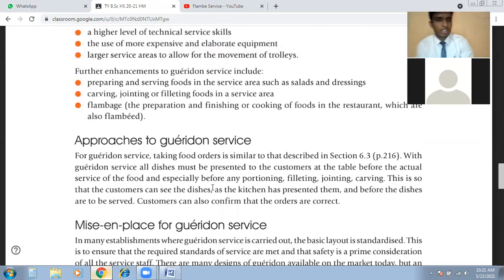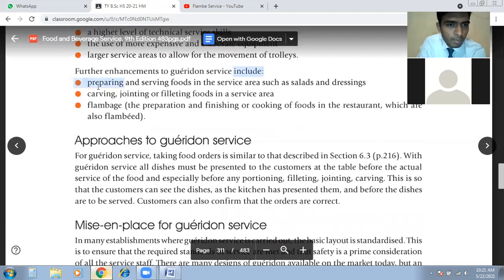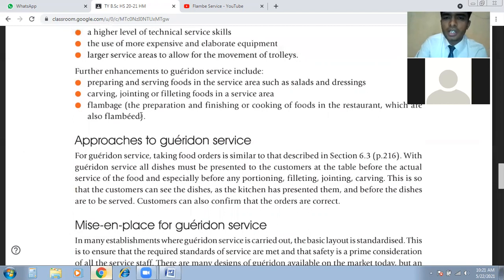Flambe, just now I have shown you a video. So these are three parts actually of what we are doing in the Gueridon service. We are doing these three jobs. Sometimes we are preparing and serving foods in the service area, such as salads or dressings. So we are making salads or dressings in front of the guest. This is the first point we are doing in the Gueridon service.